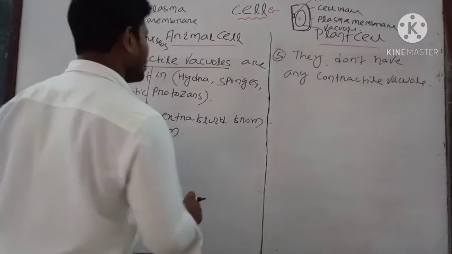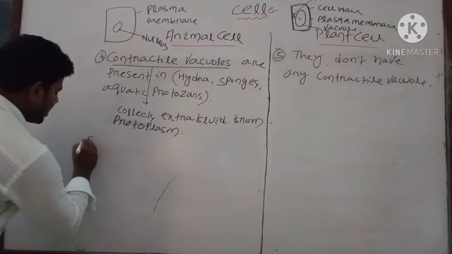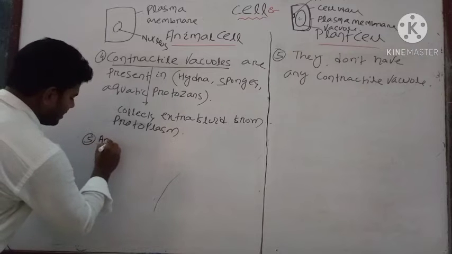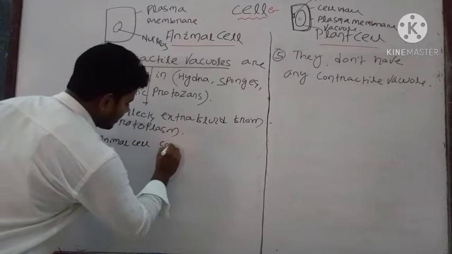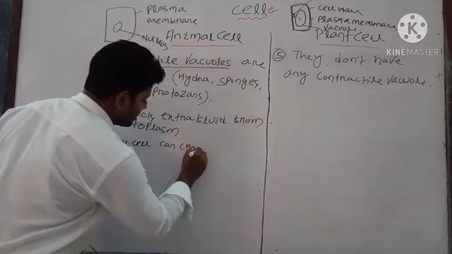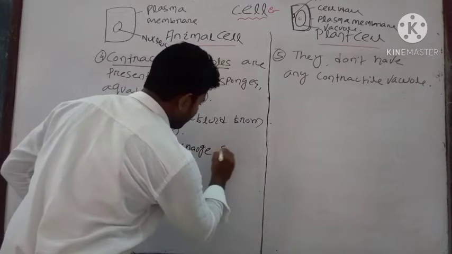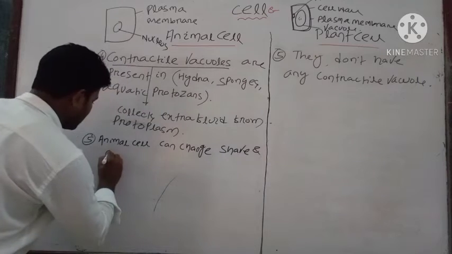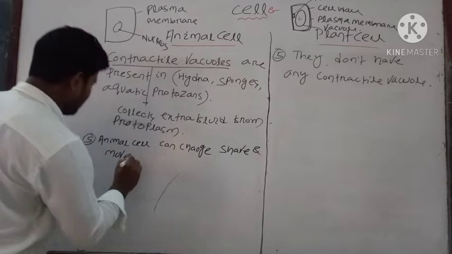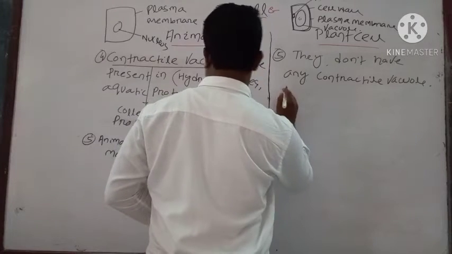Next point is that the animal cell can change shape and move. But here it is totally absent.